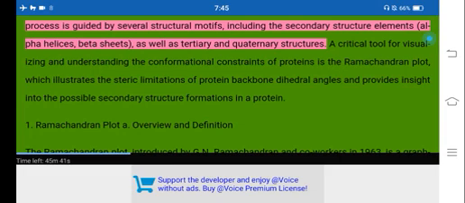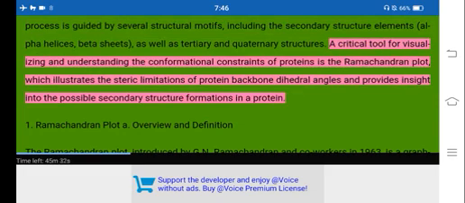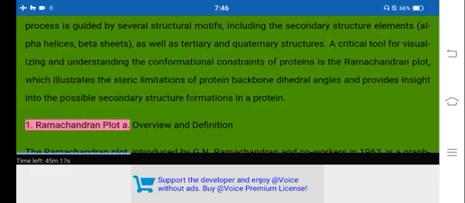This process is guided by several structural motifs, including the secondary structure elements, alpha helices, beta sheets, as well as tertiary and quaternary structures. A critical tool for visualizing and understanding the conformational constraints of proteins is the Ramachandran plot, which illustrates the steric limitations of protein backbone dihedral angles and provides insight into the possible secondary structure formations in a protein.